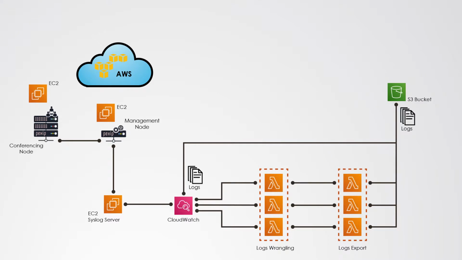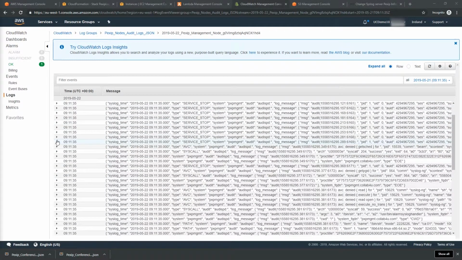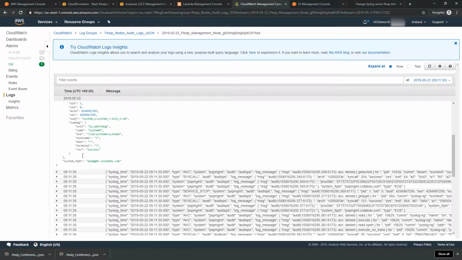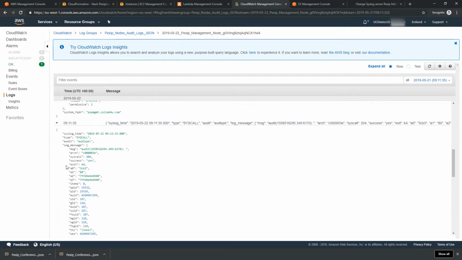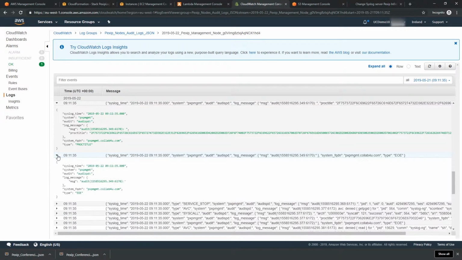So using an EC2 syslog server, CloudWatch Logs, and two Lambda functions, now if we look into CloudWatch Logs, we can see, here we are looking at the audit logs, which are now in a nicely structured and readable JSON format.